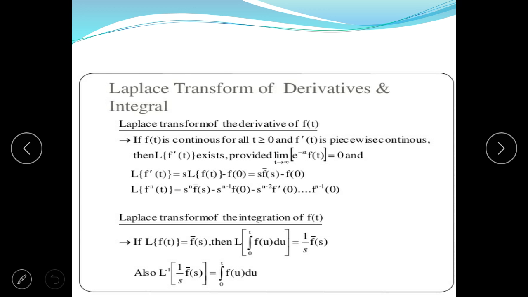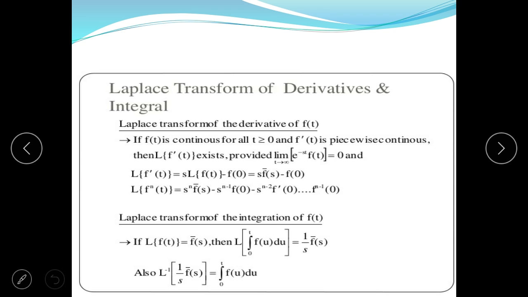Now the next concept is Laplace transform of derivative and integral functions. If a function f(t) is an integral function or a derivative function, then how can we take the Laplace transform of those functions?